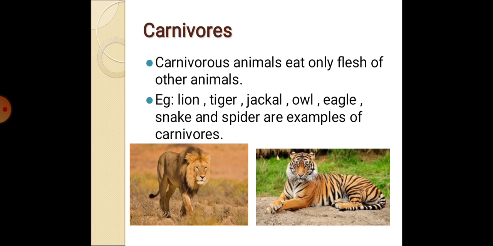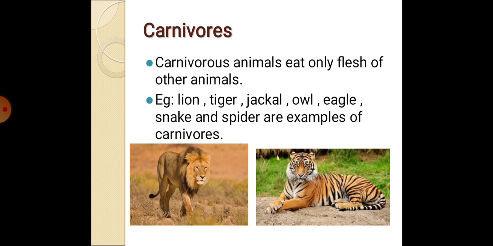So it can eat only the flesh of other animals. Examples for carnivores are lion, tiger, jackal, snake, cheetah, panthers. These animals are called carnivores.